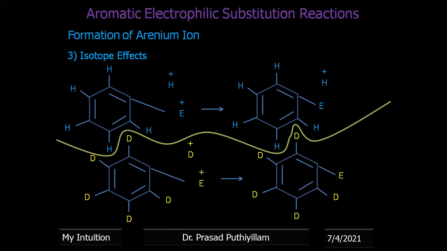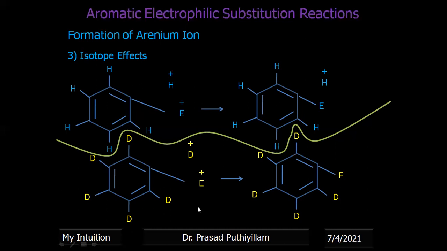Since deuterium is present rather than normal hydrogen in benzene, the breakage of the CD bond will be slower. So the second set of reactions is supposed to be even slower compared to the first set. Here two sets of reactions are given, separated by this line. The first set of reactions should go at a slightly faster rate than the second set, because here it is deuterium.